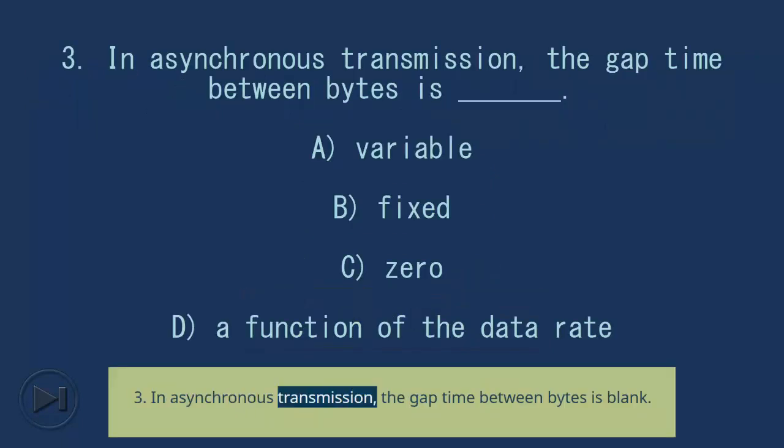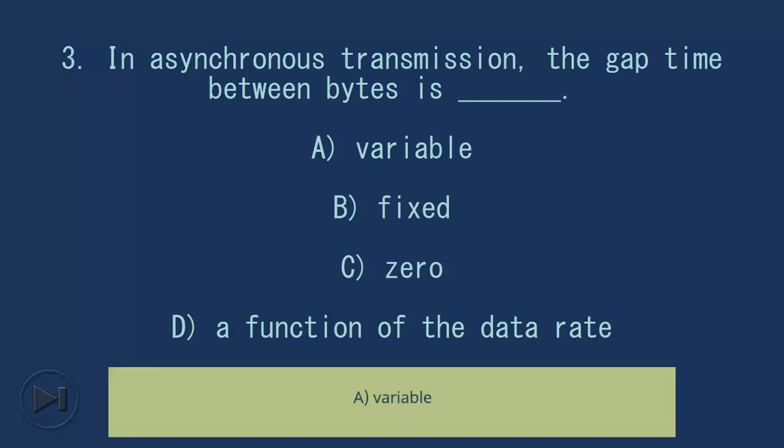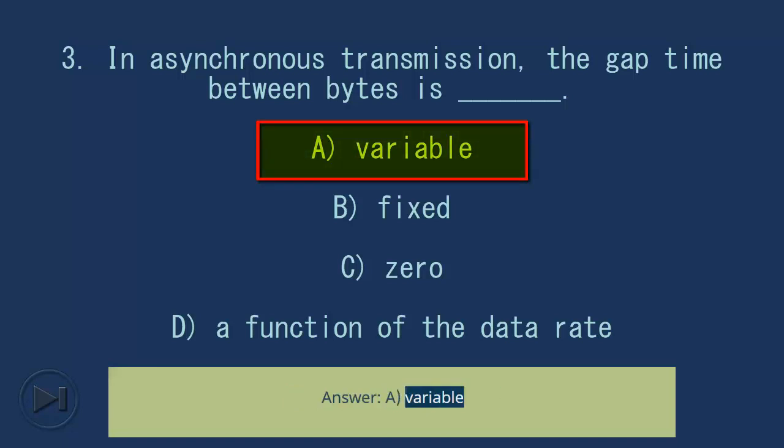3. In asynchronous transmission, the gap time between bytes is blank. A. Variable. B. Fixed. C. 0. D. A function of the data rate. Answer, A. Variable.